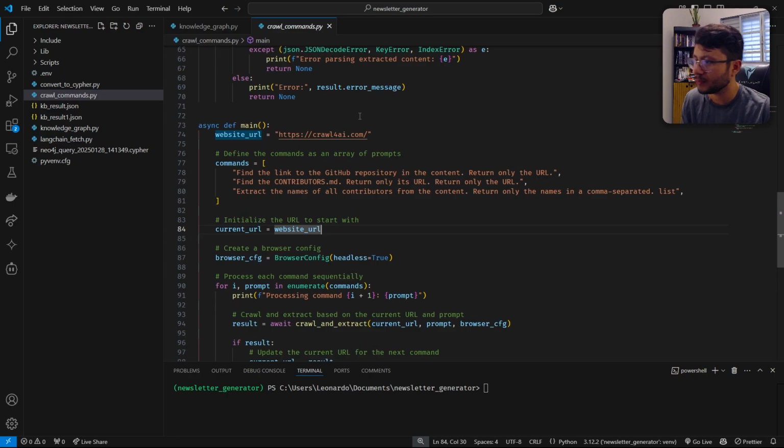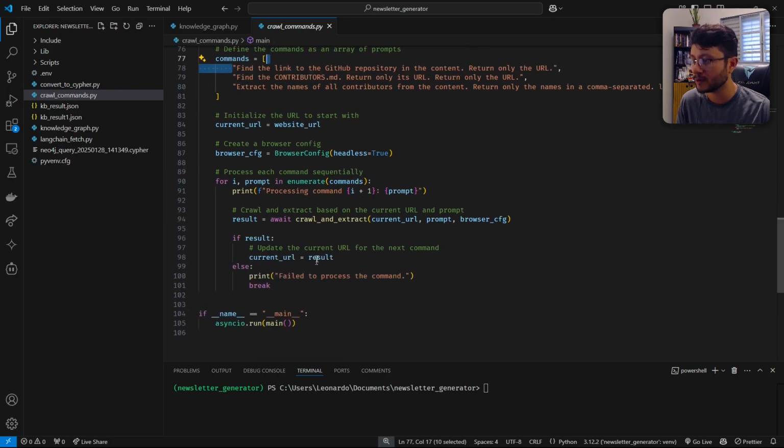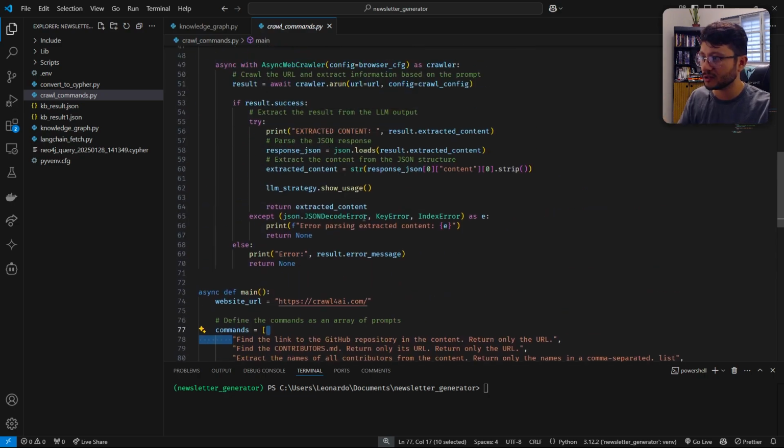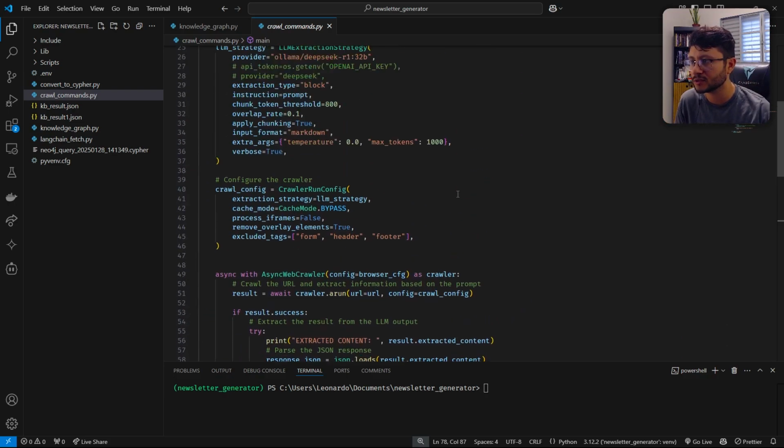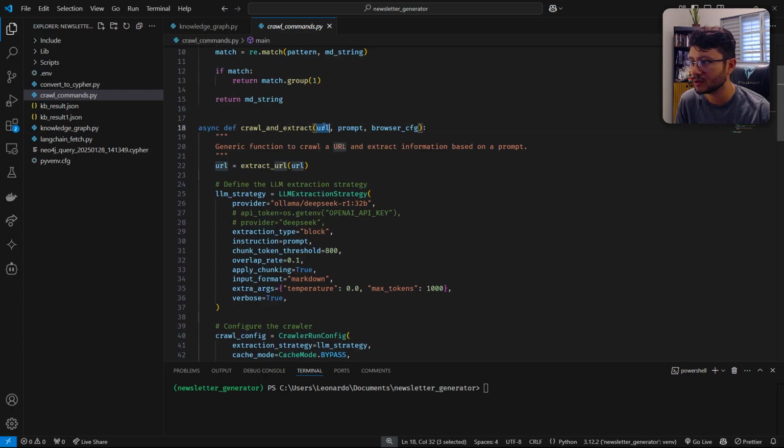Now, my second example is the crawl commands.py. This is really just a simple example I wanted to show you guys on how you could just specify a website such as crawl4ai.com. It's already open here. And then by using these commands, you'll loop. What I'm doing here is just looping through a function that does the crawling and the extraction. And on the first execution, it should find the link to the GitHub repository in the content. Return only the URL. Why should it return only the URL? Because I only want the URL to be inserted inside the function when it's executed right here.